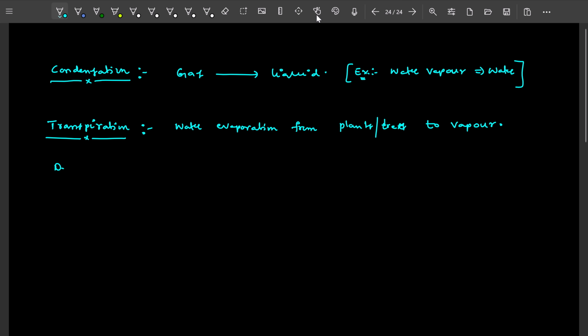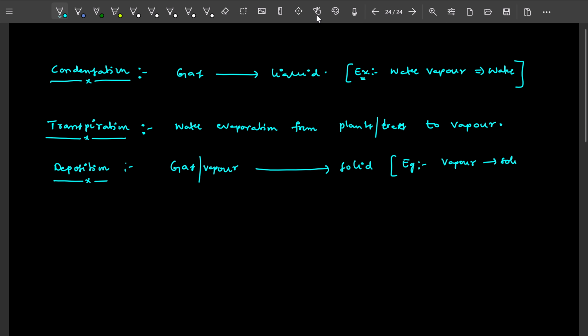Then next is deposition. What is the meaning of deposition? Deposition means gas or vapor is directly converted to solid. The example will be water vapor to solid ice.